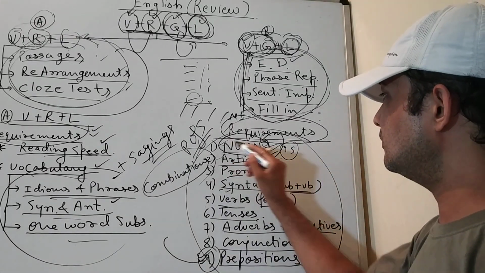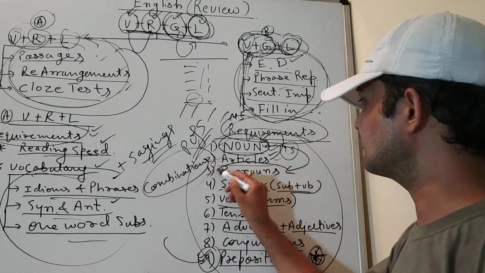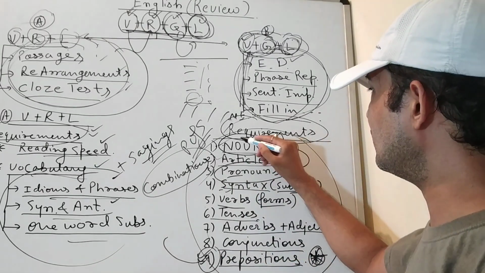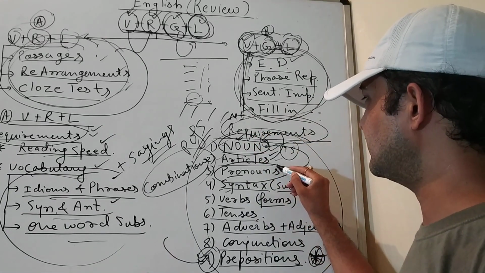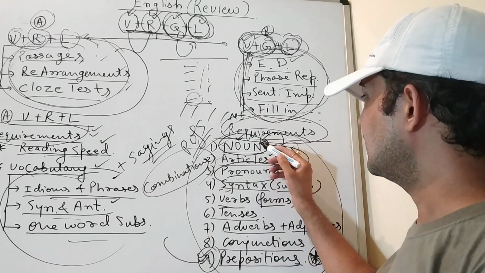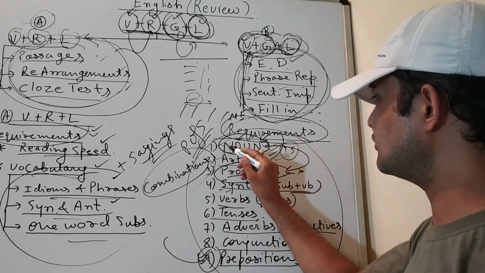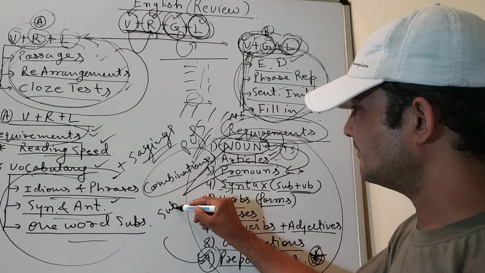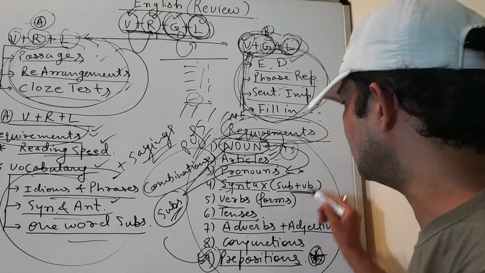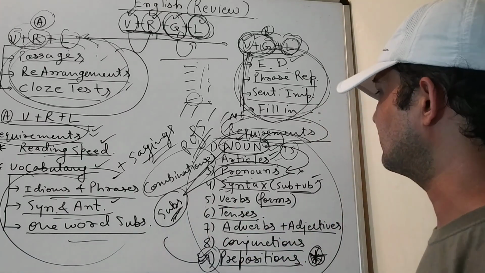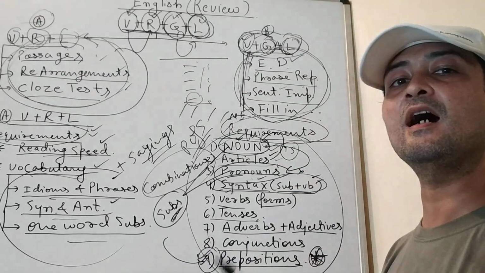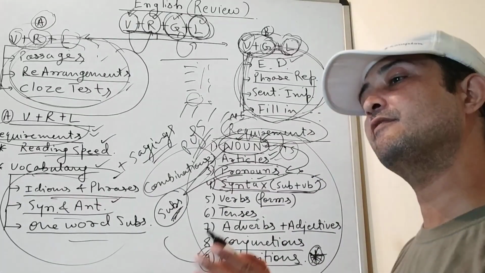Since to replace noun we have pronouns. Pronouns are words that are placed in place of nouns. So if you study them before noun, that would be of no use. After that, since nouns and pronouns are subjects in a sentence, and with singular subjects we take singular verbs, plural subjects we take plural verbs, the next topic comes: syntax, that is the agreement of subject with its predicate or with its verb.